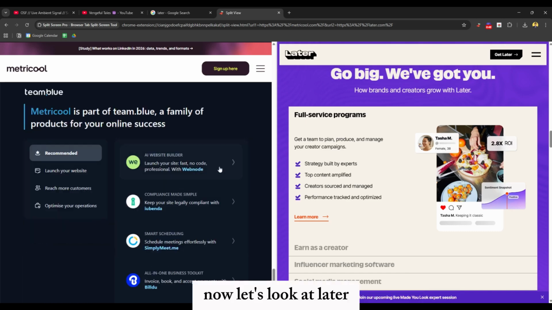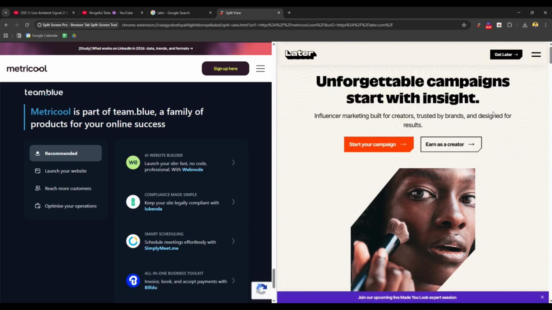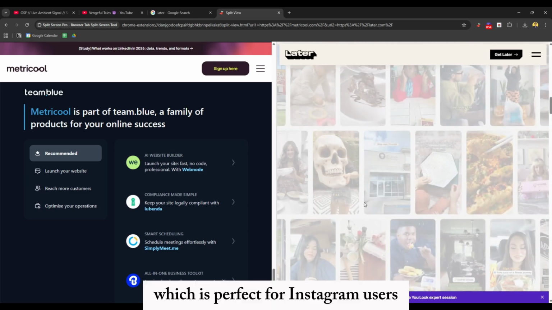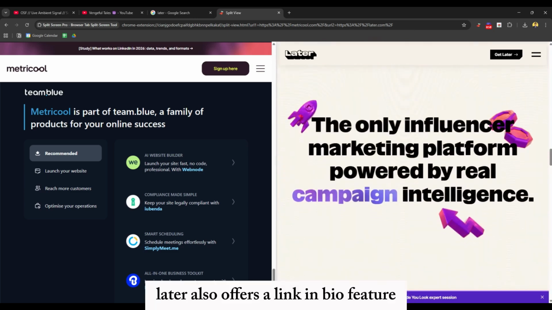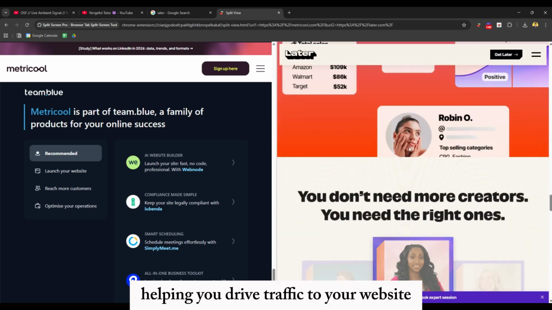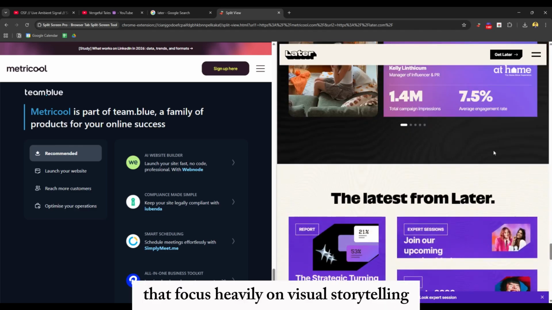Now, let's look at Later. This tool is well known for its visual content calendar. It allows you to plan your posts visually, which is perfect for Instagram users. Later also offers a link in bio feature helping you drive traffic to your website. It's designed for brands that focus heavily on visual storytelling.